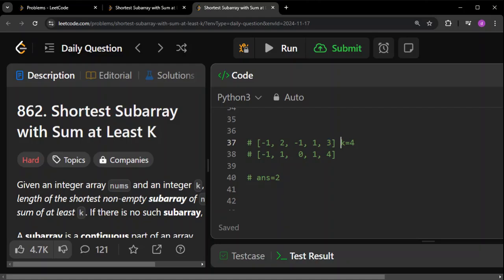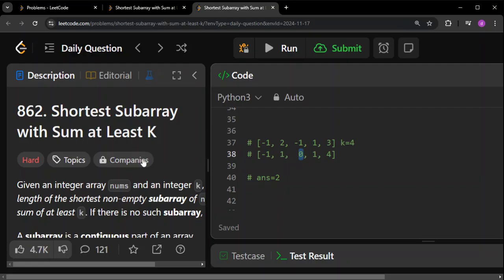The same thing I have to do. But remember, once I have this 4, I am here, I need to know what I should subtract so that I can get a sum which is greater than or equal to 4, right? In this case, I'm subtracting the smallest sum. Why? It is the smallest sum that we have seen till now. After that we have to subtract 0 and so on. So to get the minimum element, I'm going to use a heap in this case.